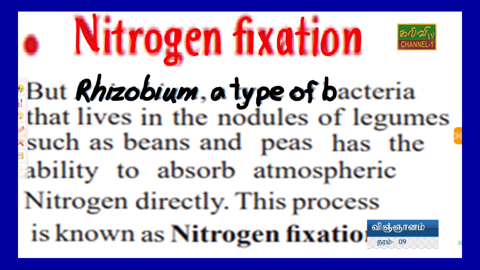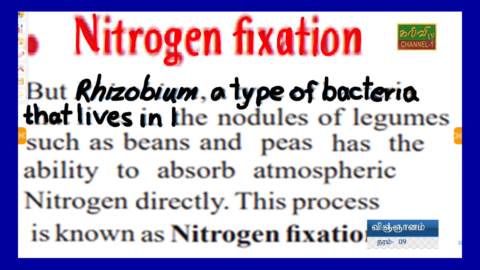There are so many bacteria, but Rhizobium lives with the Leguminosae plant, and it can convert atmospheric nitrogen to nitrate, right? You can see these notes in your textbook.